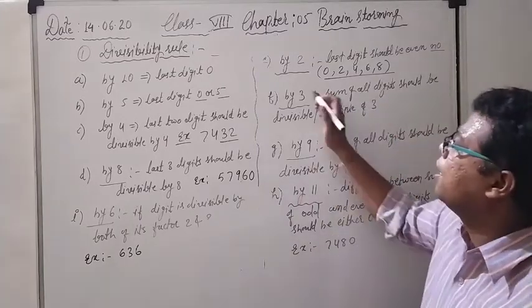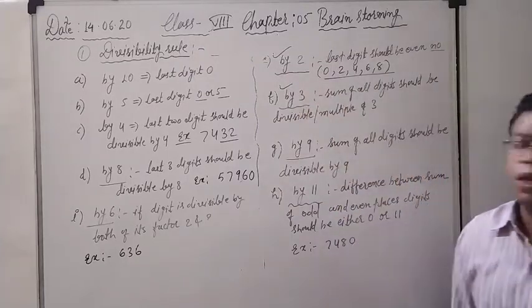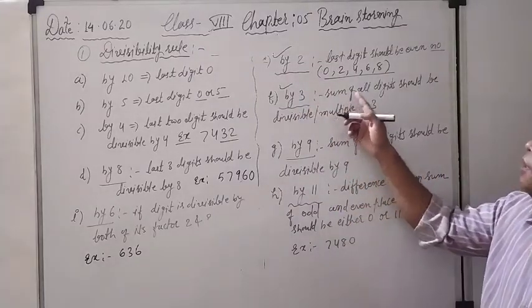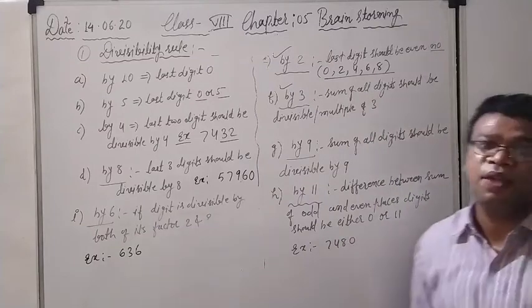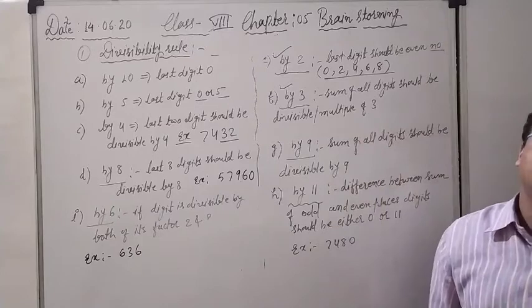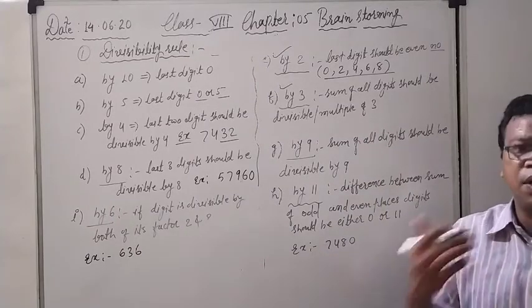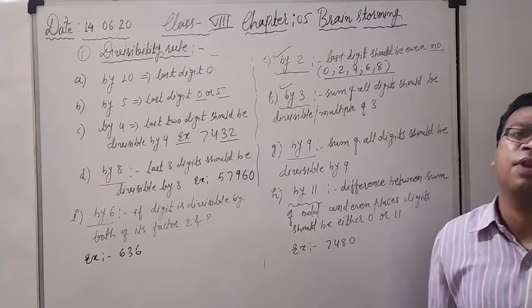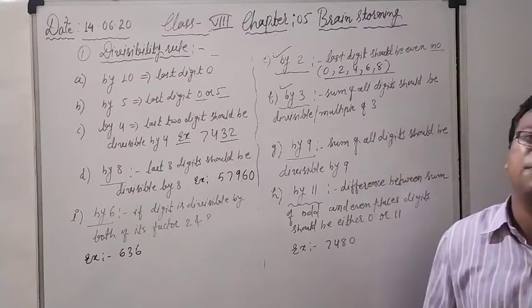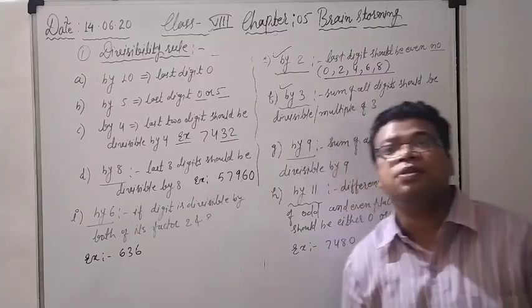Now see divisibility by 3. What is the divisibility criteria for 3? Look here. If the sum of all digits is divisible by 3, or it is a multiple of 3, meaning it comes in the table of 3, then definitely that particular number will be divisible by 3. During prime factorization also, I tell you the same thing.